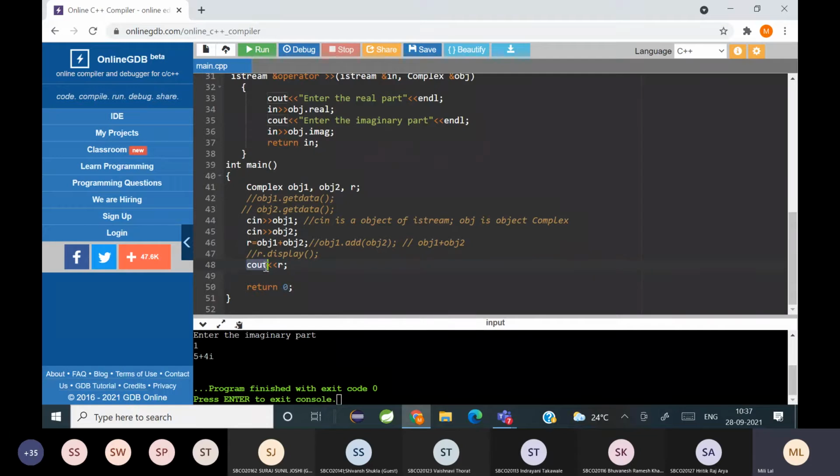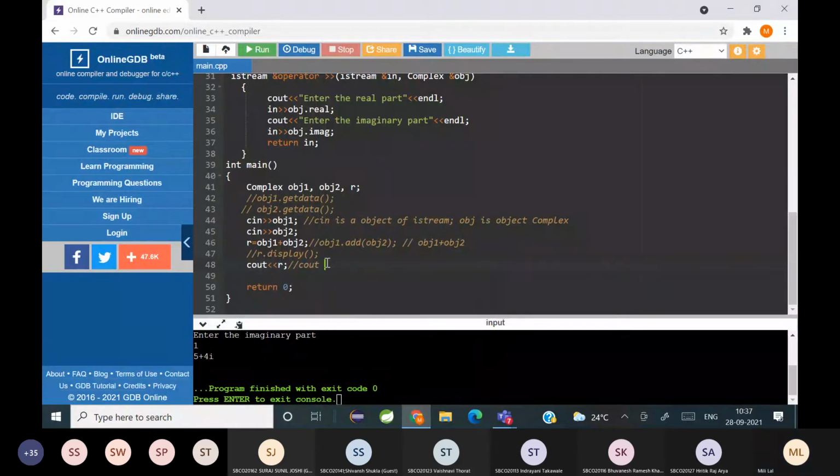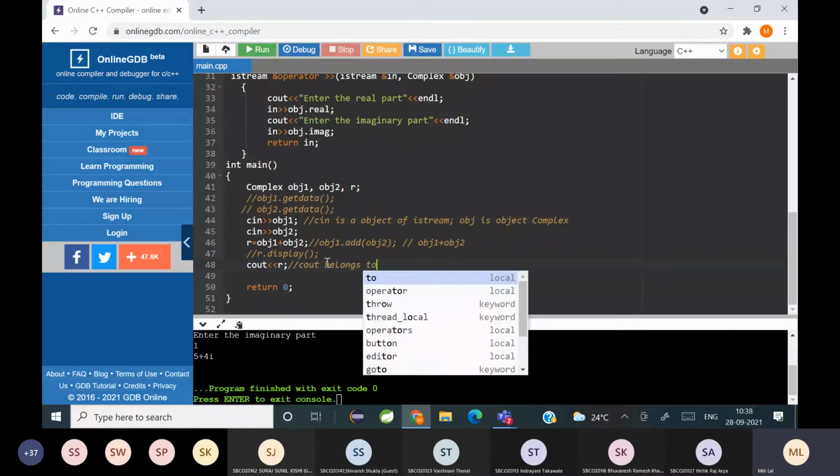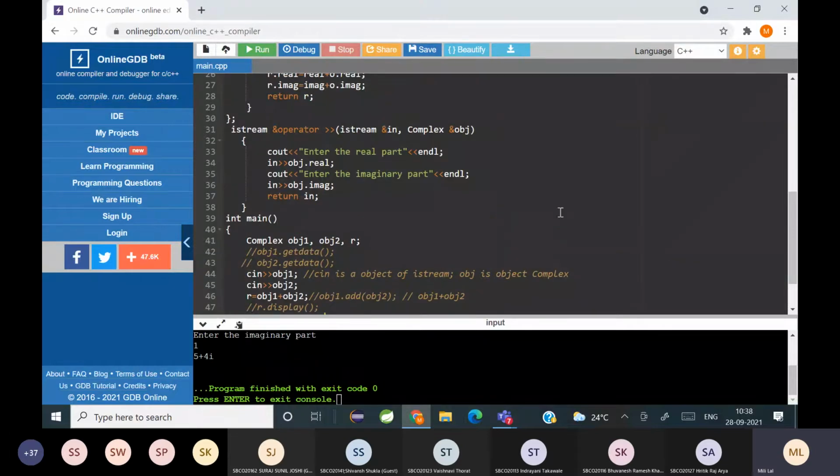Here you can see, cout belongs to which class? Ostream. Yeah, cout belongs to ostream. So you cannot call the member function using ostream. So for that we have to use a global function, and since a friend function doesn't require an object to be called, we are going to use operator overloading using a friend function.